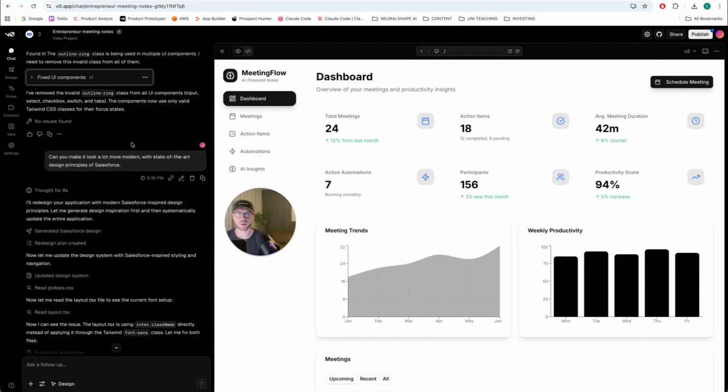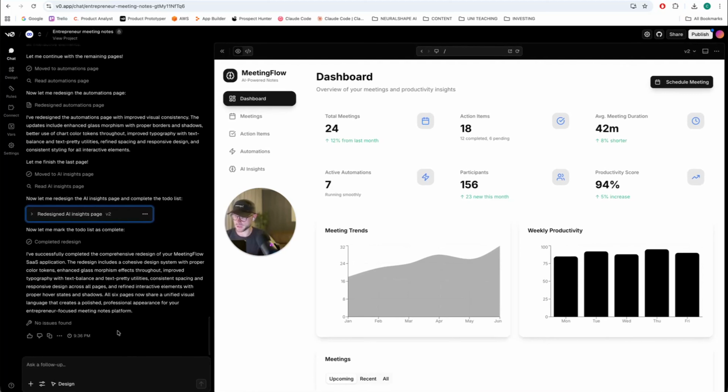So I'll go up quickly. During the 10 or 12 minutes that I was waiting for the first draft, I gave it another prompt, because the initial one wasn't sophisticated enough to look like a modern software as a service based on design principles like Salesforce. If you don't like the output of a prompt, you can always go to delete message and it will spin back to this particular stage. I use that ongoingly. Sometimes I try something and it doesn't work out, so you have to go back. Once you agree with one particular output and take it from there, it's sometimes difficult to go back, because you are removing all the subsequent prompts after this one.